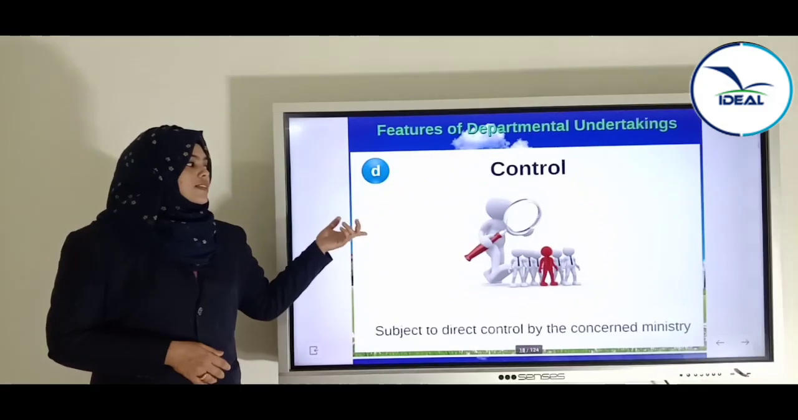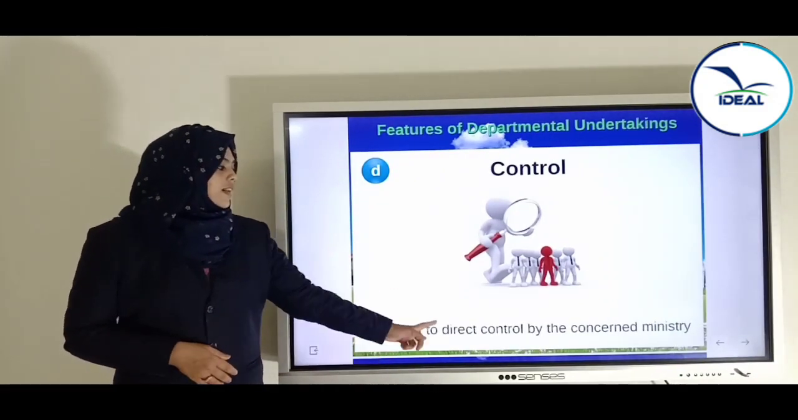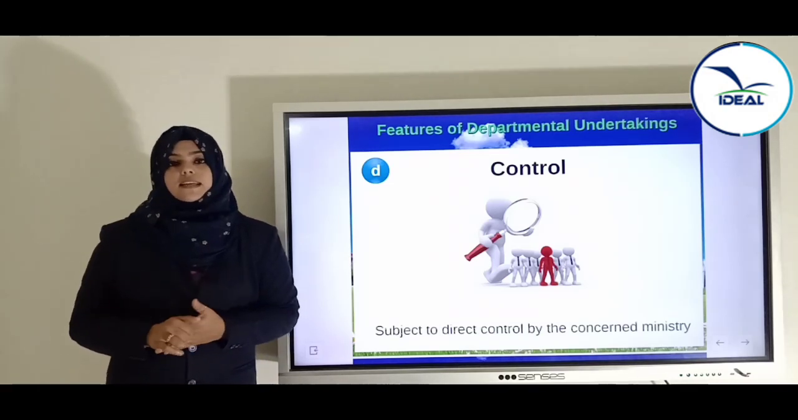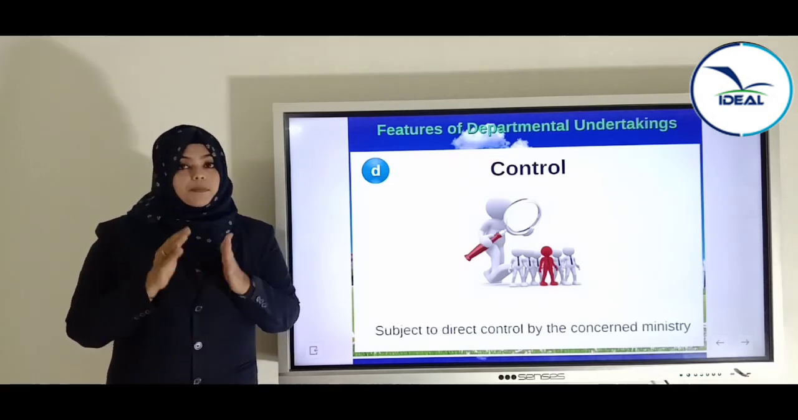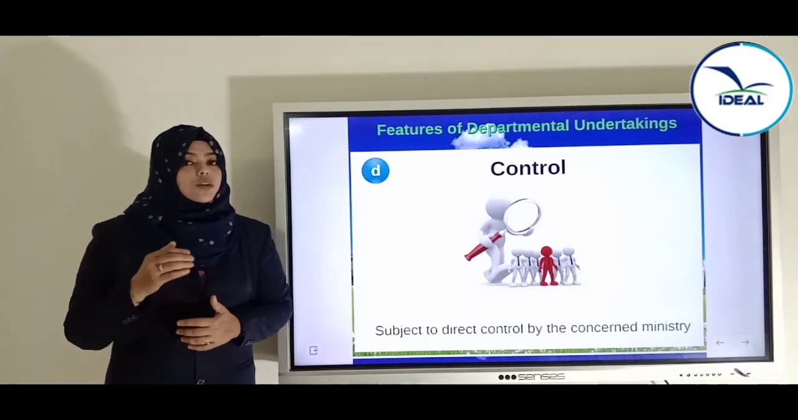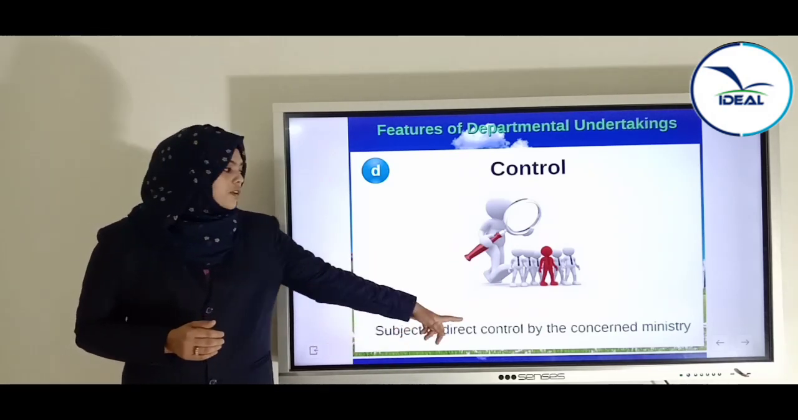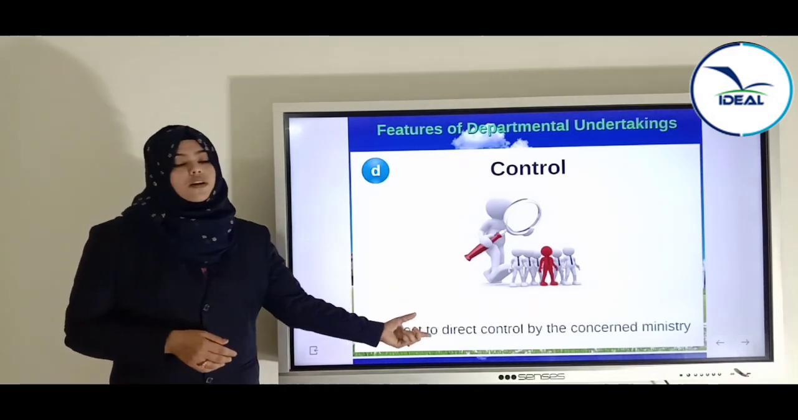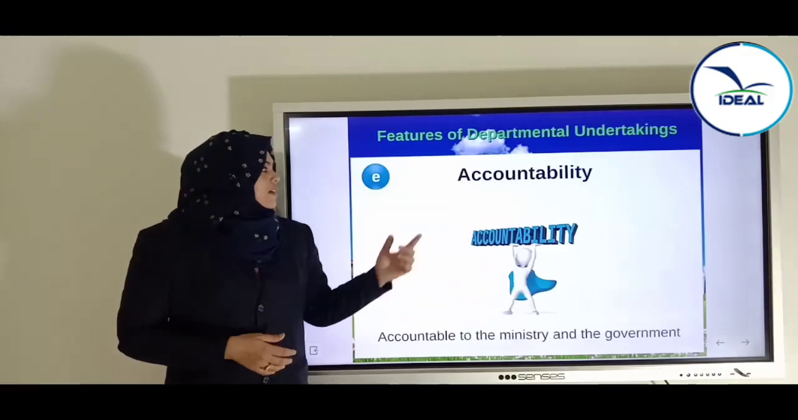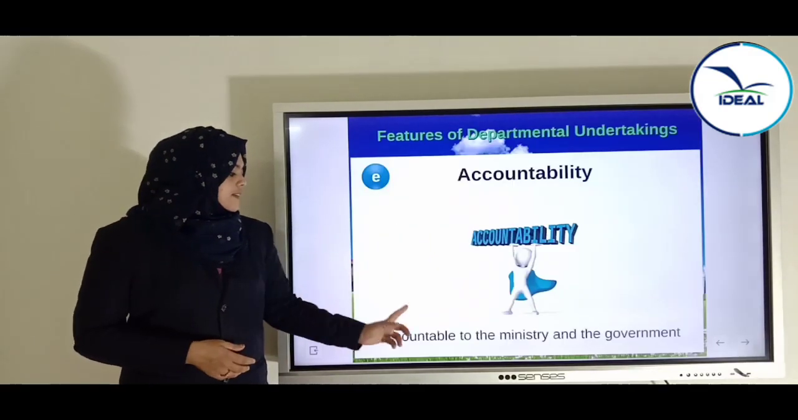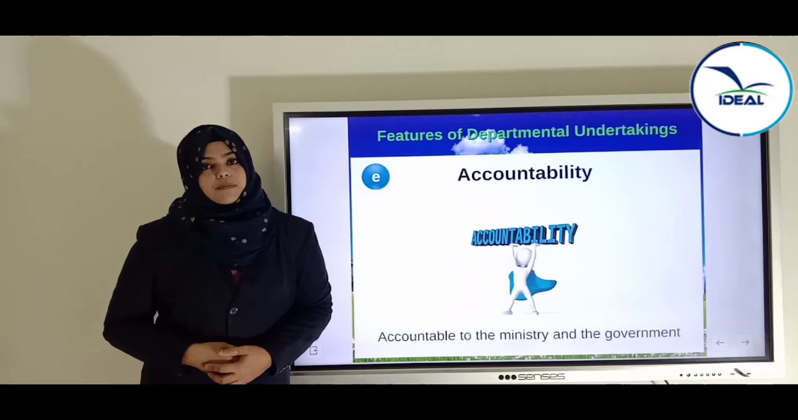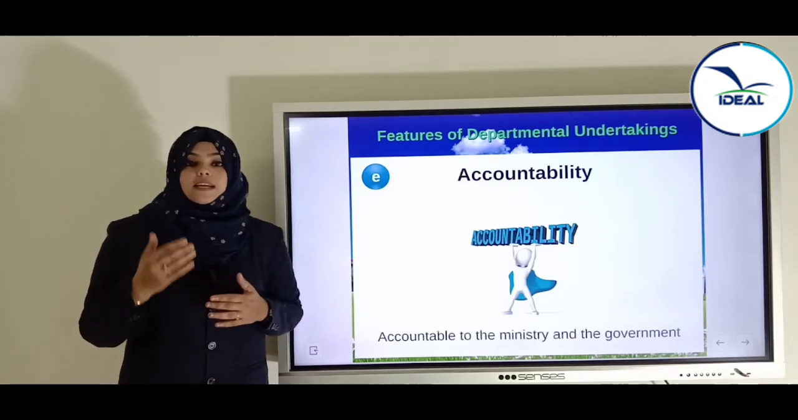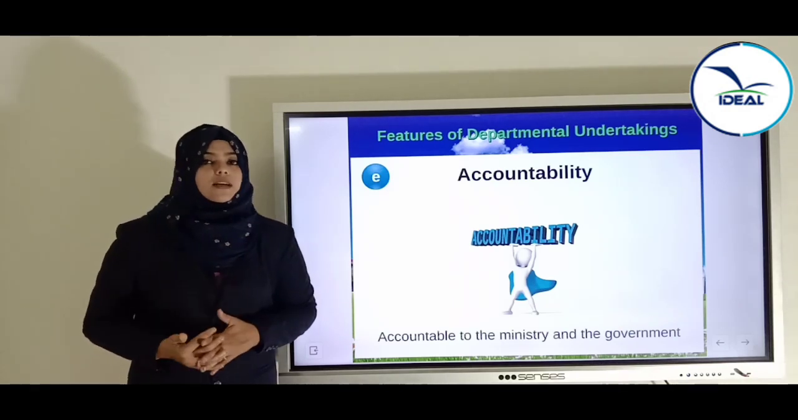Now, the next feature is control. Subject to direct control by the concerned ministry. We already said that departmental undertaking is established under a department as a ministry. So there will be control of that ministry or control of that concerned department head. So there will be direct control of that ministry. Next is accountability. That is, accountable to the ministry and the government. Departmental undertaking is always accountable or responsible to the government or that particular ministry.